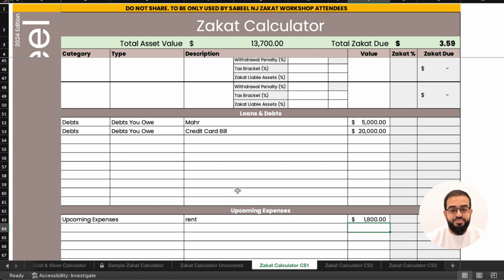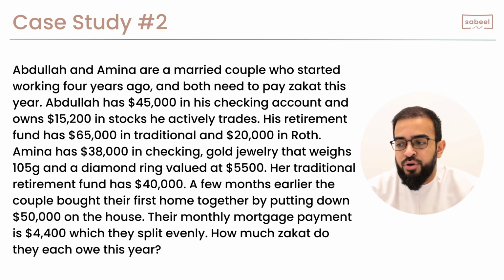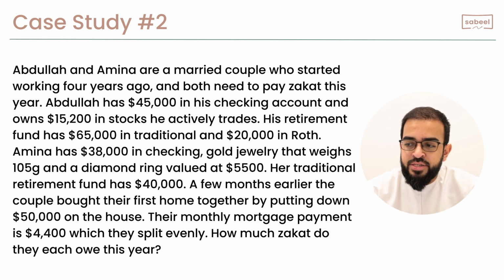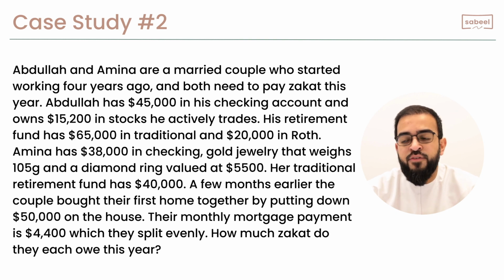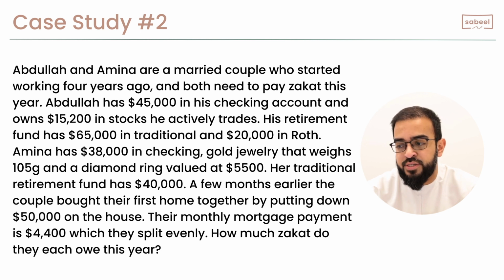So case 2 is Abdullah and Amina, a married couple who started working 4 years ago. Both need to pay zakat this year. Abdullah has $45,000 in his checking account and owns $15,200 in stocks that he actively trades. His retirement fund has $65,000 in traditional and $20,000 in Roth.